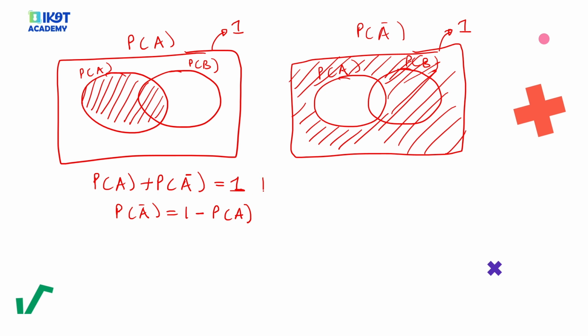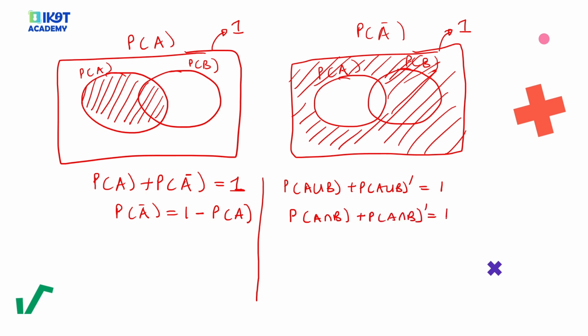Now, this concept, similarly, anything plus its complement is 1. Like, this is just the concept. Probability of A union B plus probability of A union B complement is 1. Similarly, the probability of A intersection B plus the probability of A intersection B complement, its answer is 1. The probability of B plus the probability of B complement, the answer is 1. Why? Because when I say the probability of A plus the probability of everything outside A, I'm saying the whole thing, it's equal to 1.